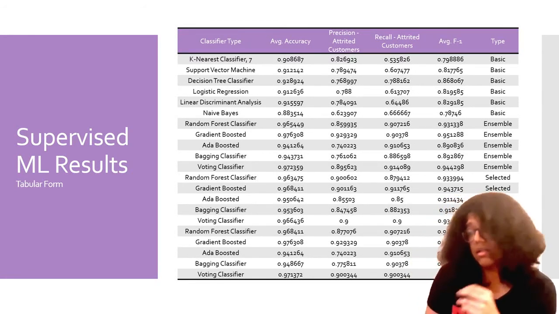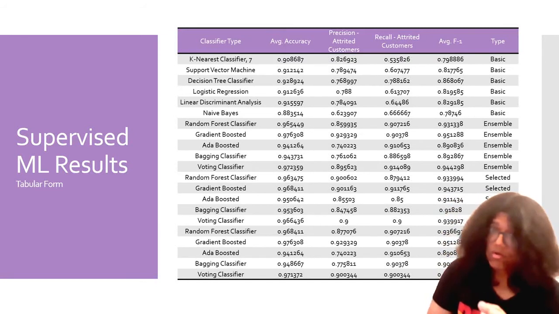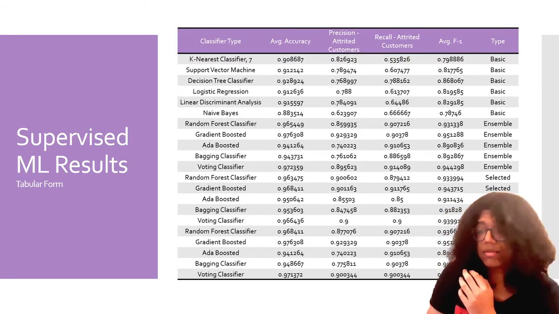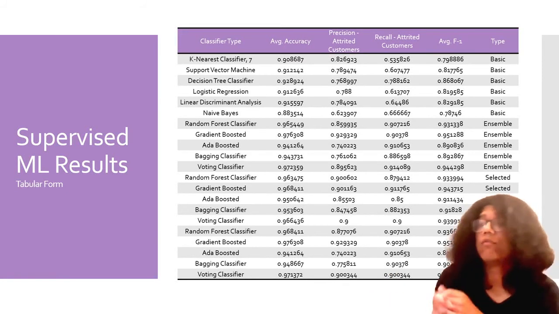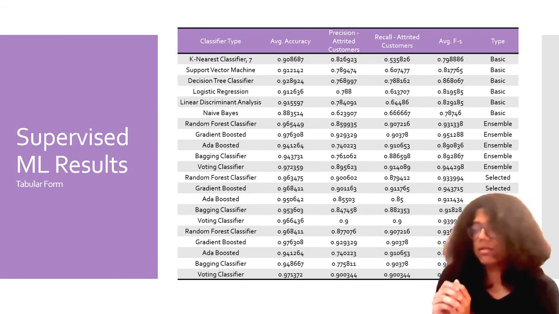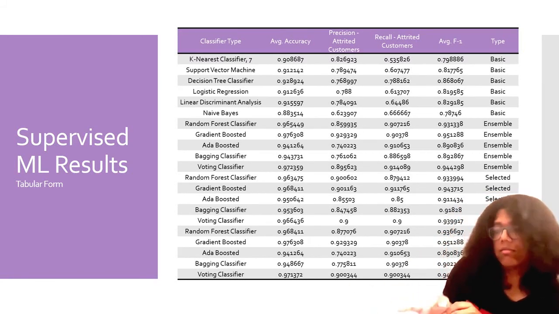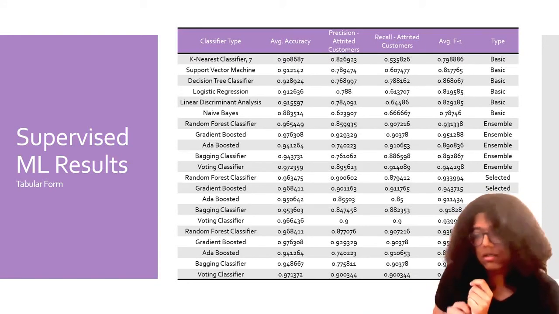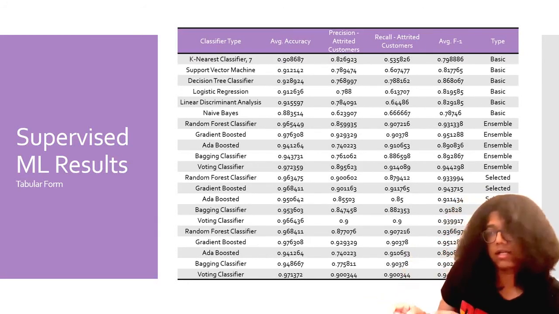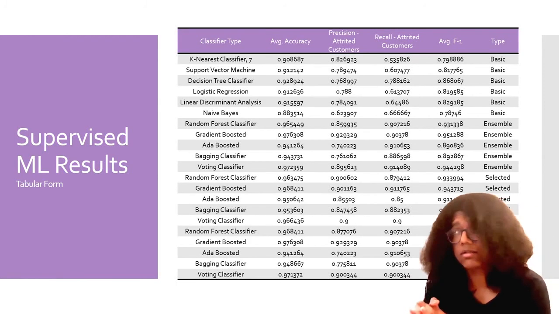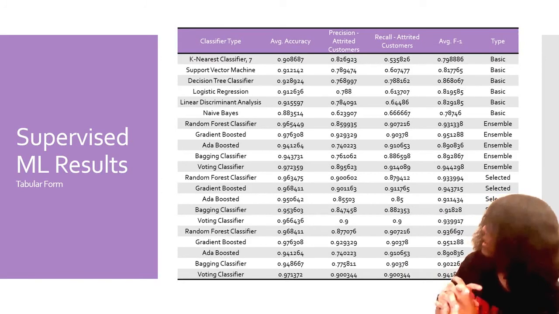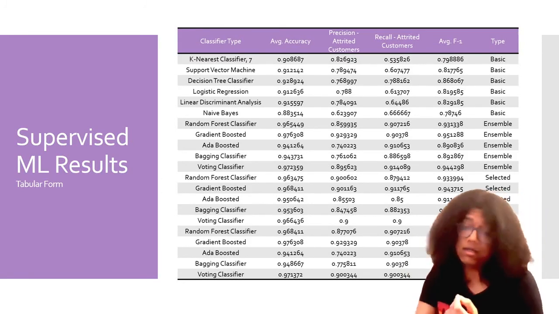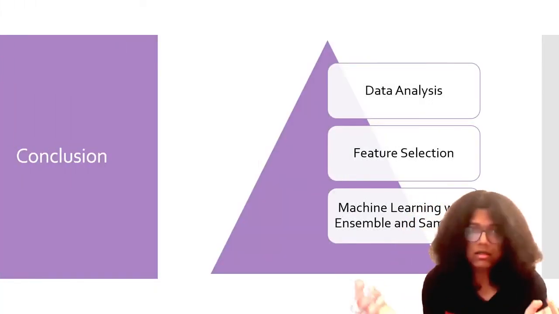But that doesn't mean we should dismiss smote classification, because smote sampling has been shown in multiple papers as well to be a very good way of dealing with imbalanced data. Hence, we should maybe not dismiss it, it's a good approach. So here we might say that gradient boosted, or just a voting classifier, which encapsulates gradient boosted, in the ensemble form is a model we could be using when it comes to classifying this data. That brings us to the conclusion.